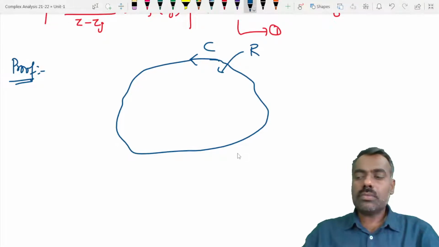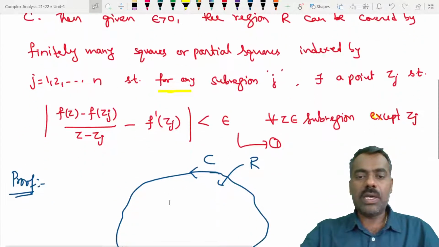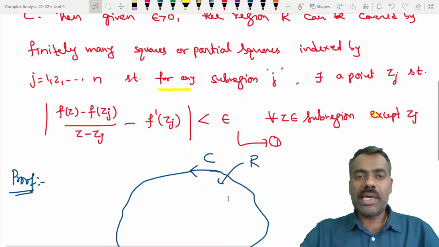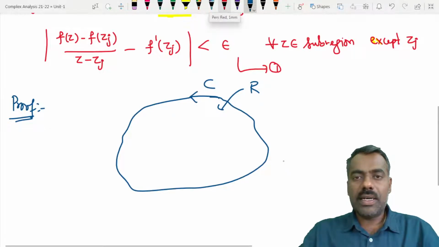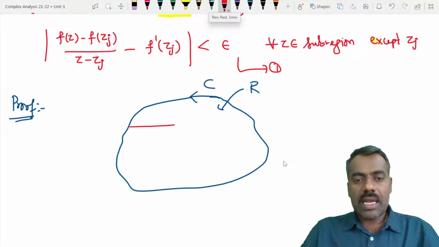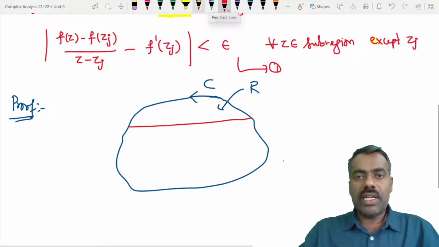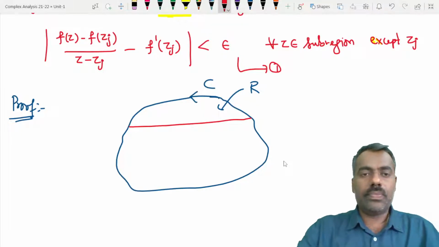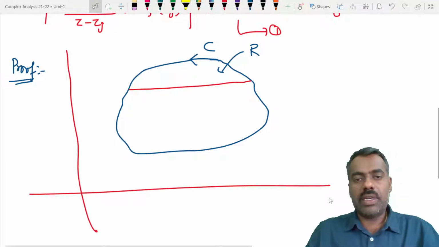Now, whatever epsilon you give, depending on epsilon, the number of squares and partial squares changes. So what is the meaning of this? Let me draw this here. This region R can be covered by finitely many squares and partial squares. How? Obviously, we can take this.